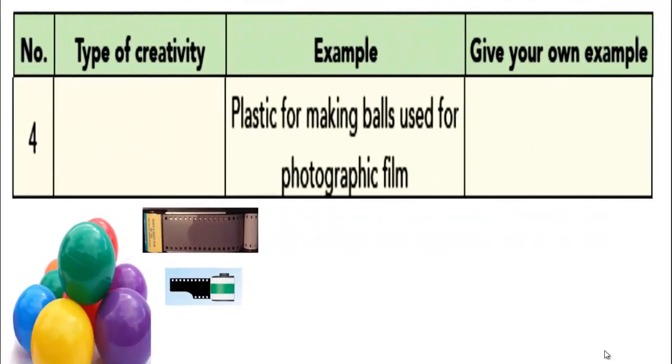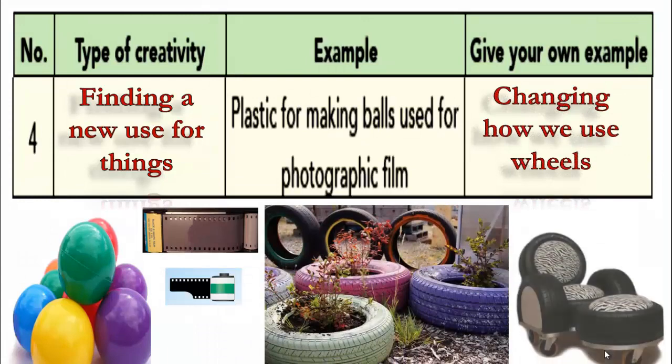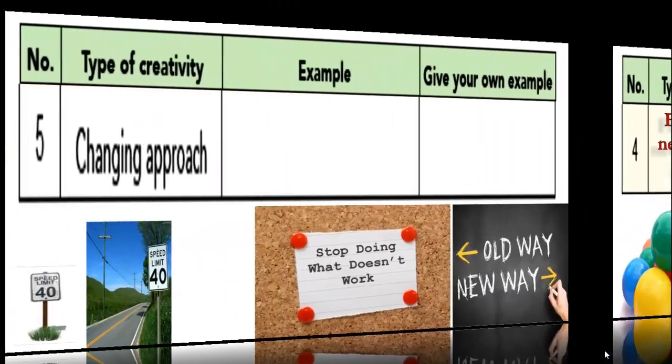Paragraph number 4, the type of creativity, and it's written, if you go back, you're going to find what here? Finding a new use for things. Like the example that we have said, plastic for making balls used for photographic film. You're going to find a new use, not the ordinary or the intended purpose. Here, the example that we have here, new one, changing how we use wheels. Some people use it for decoration. Okay, so here, new use for things. Let's move to the last one.